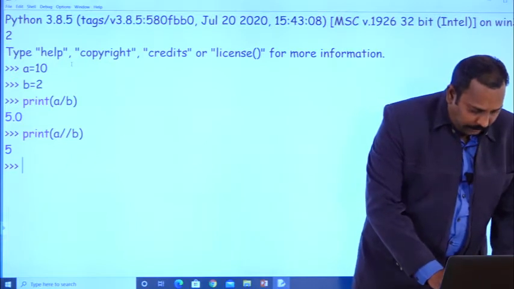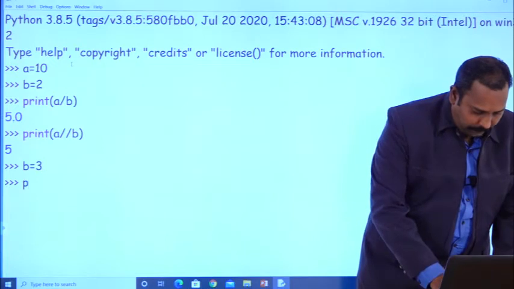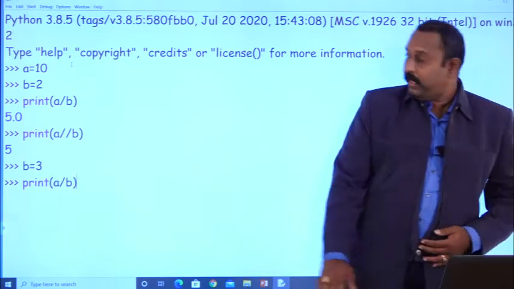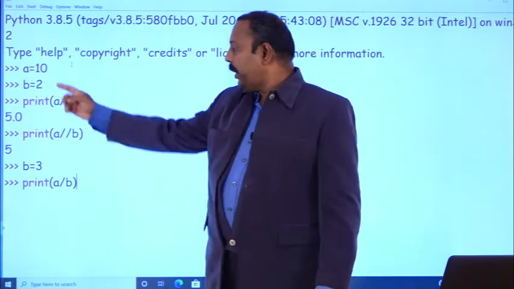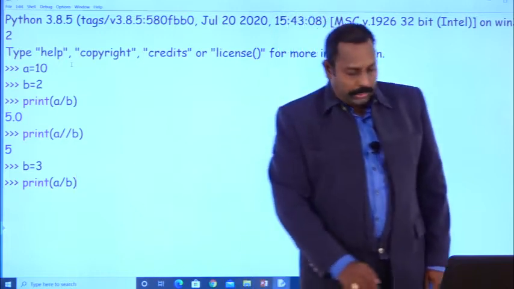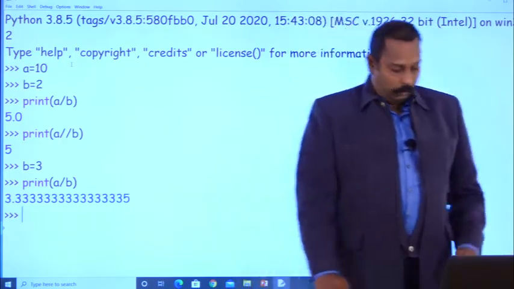Suppose I will write B equal to 3. Now print A divided by B. What is the output we will get? A value is equal to 10 and B value is equal to 3. So 10 by 3, you will get the output 3.333.